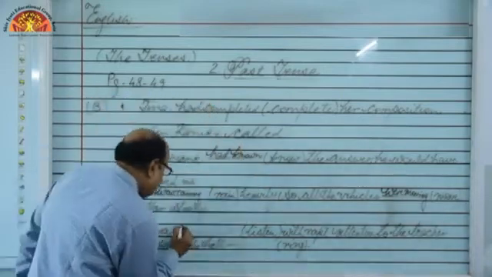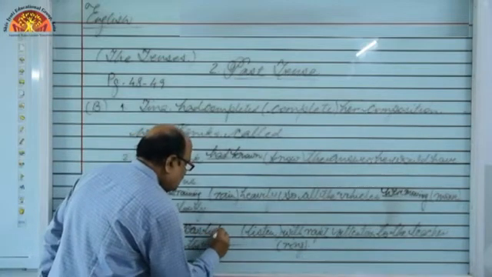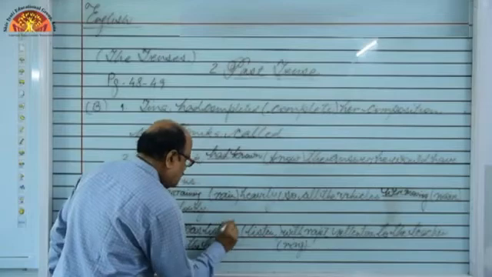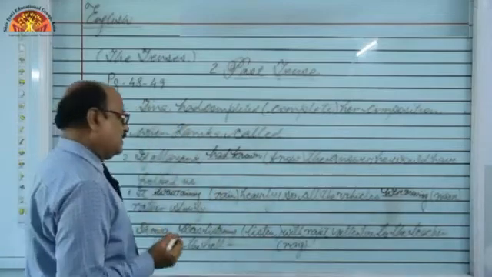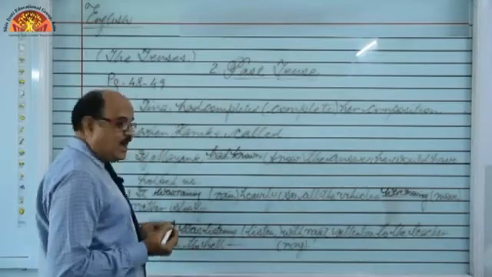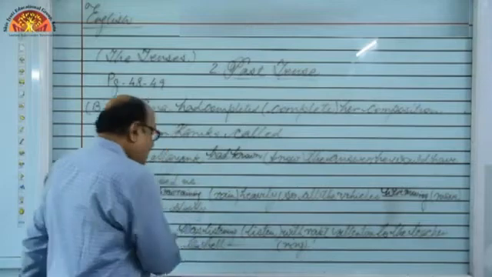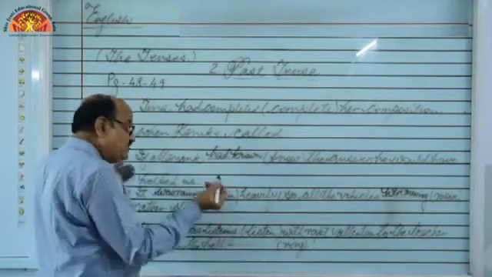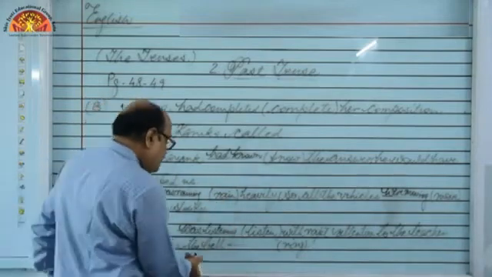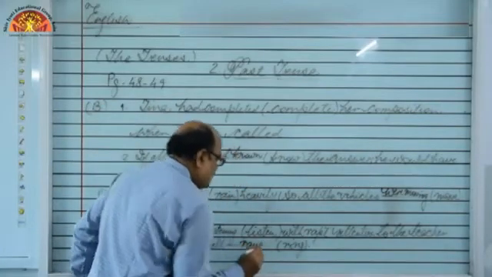So Shreya was listening with rapt attention to the teacher, means at the time when the teacher was teaching in the classroom, Shreya was listening with rapt attention when the bell rang.